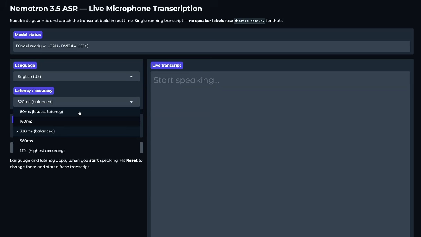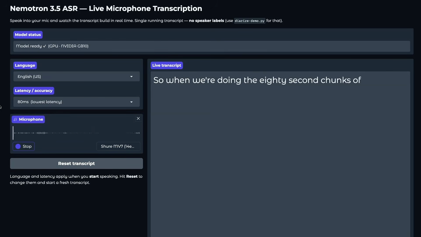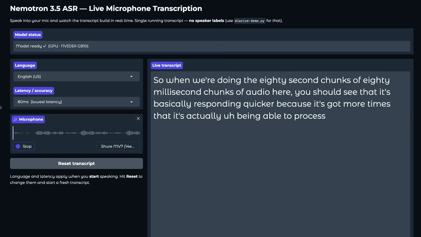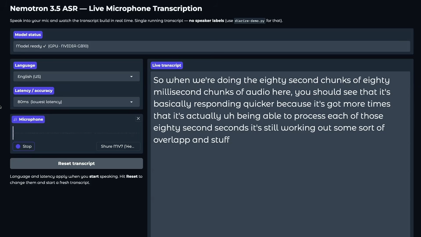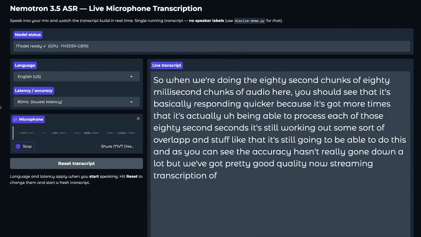So the fastest one, obviously, we're just taking smaller chunks of audio. So we're now down to 80 millisecond chunks of audio here. You should see that it's basically responding quicker because it's got more times that it's actually being able to process each of those 80 millisecond chunks. It's still working out some sort of overlap and stuff like that. It's still going to be able to do this. And as you can see, the accuracy hasn't really gone down a lot, but we've got pretty good quality now streaming transcription of pretty much anything I say. And I can sort of stop, I can start.